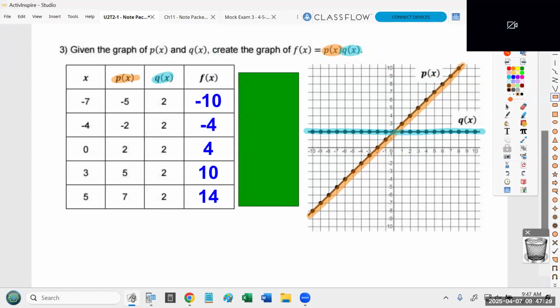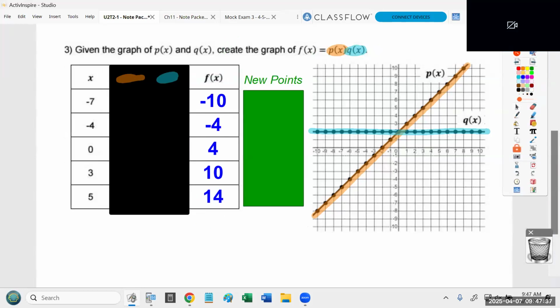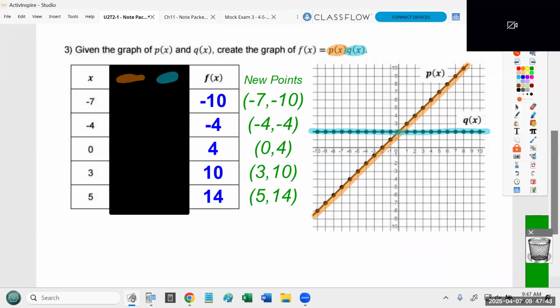Now we're ready for step 4, and that is we'll go ahead and actually graph the new function. Now, when you're doing that, again, ignore those middle columns. When I'm talking about the new points, all I care about is the very first column, because the x values never change, and the very last column, which are the new y values we've created. Okay?